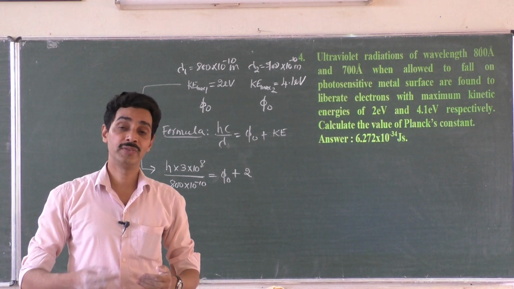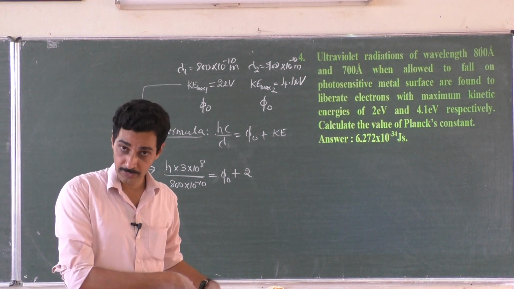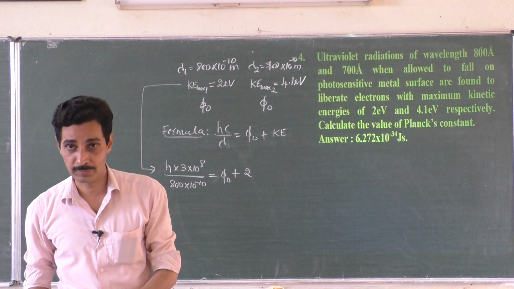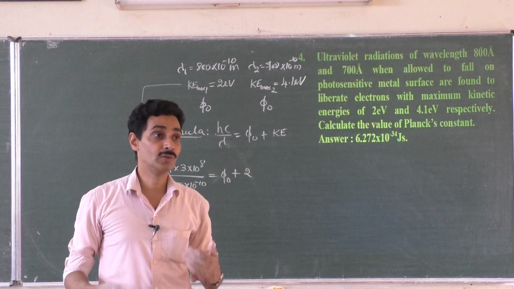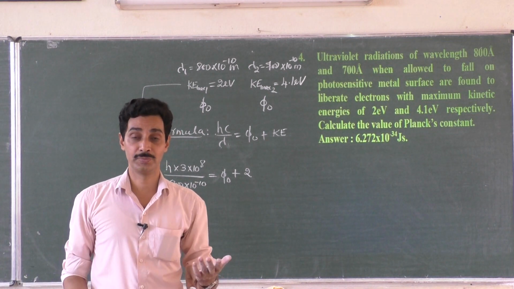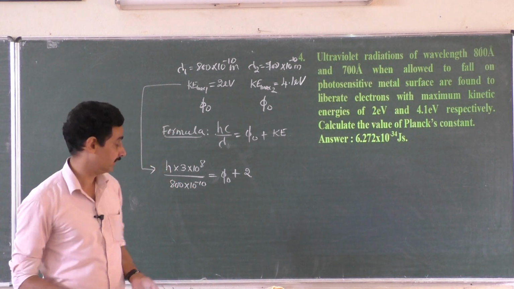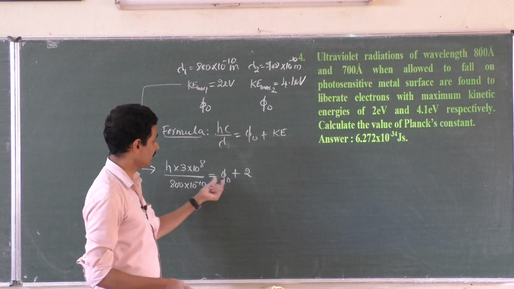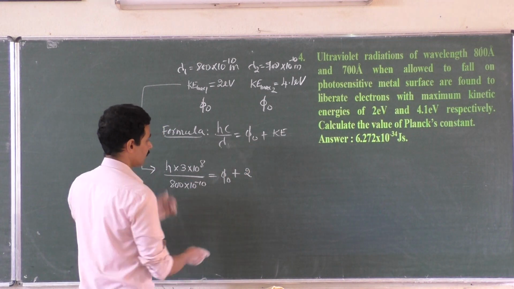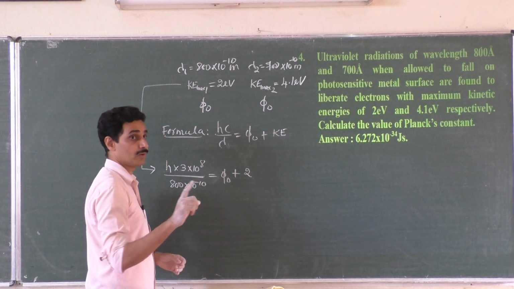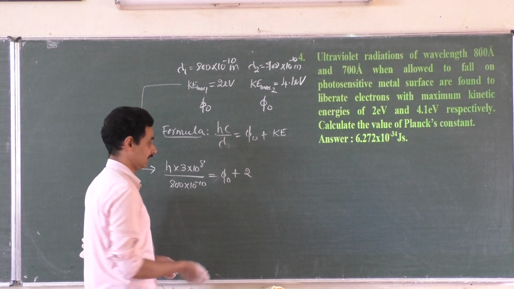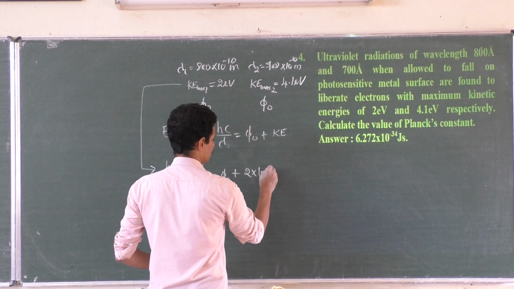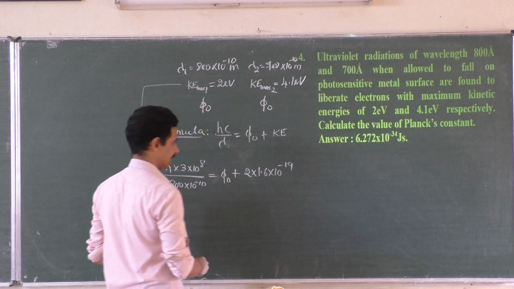You have to convert 50 paisa as half rupee and then add to 2 rupees, 2.5 rupees. You can't write 2 rupees plus 50 paisa is 250 rupees. Not possible. Units are different. So if it is electron volt, electron volt, electron volt, no problem. Joule, joule, joule, no problem. So 2 electron volt. 1 electron volt is equal to 1.6 into 10 to the power minus 19. 2 electron volt is 2 into 1.6 into 10 to the power minus 19.